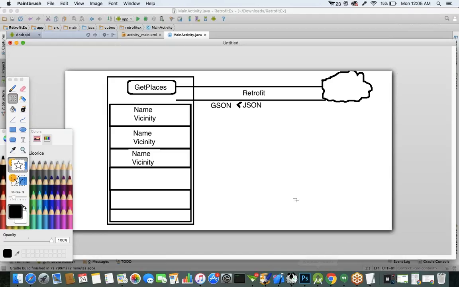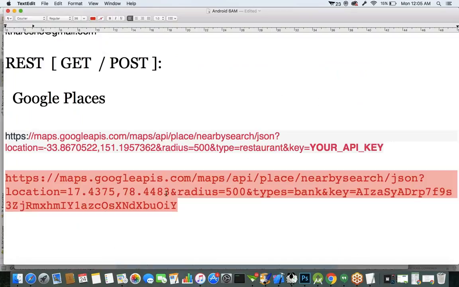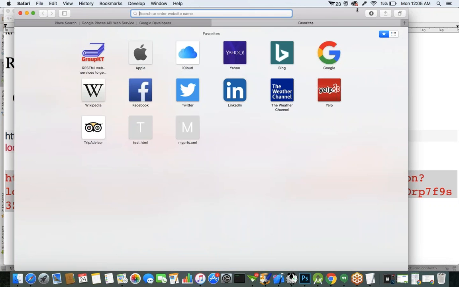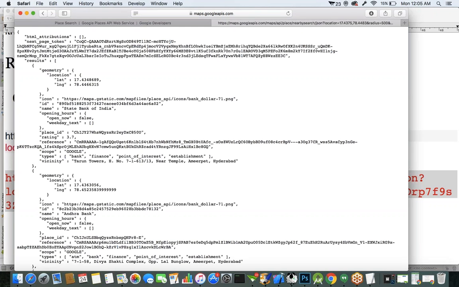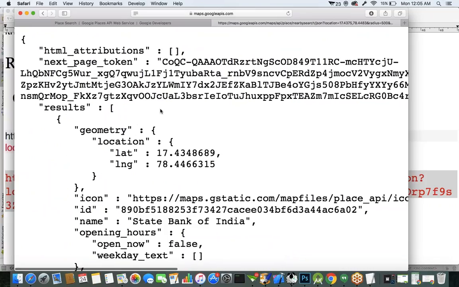Okay, so now we'll see how to make these network calls by using retrofit. I told you, if you want to use retrofit, internally we are going to use JSON. But to use the JSON concept, first of all, you have to see the response of your JSON file, in which format you are getting the response. See, this is our URL. Even a RESTful service you can test in the browser, because it is a GET type request. Just specify the URL and you'll get the response from the server in a JSON format.